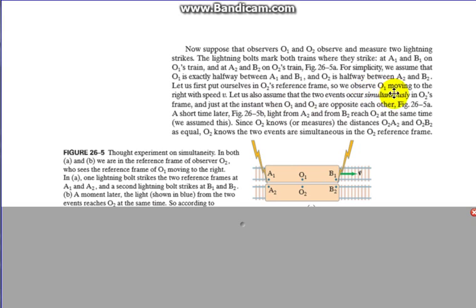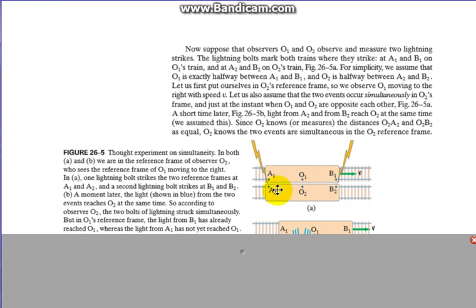So we observe O1 moving to the right with speed v. Let's assume that the two events occur simultaneously in O2's frame, and just at that instant when O1 and O2 are opposite. So they're right at this point. O1 is moving to the right, but for the moment when they're right across from each other, the lightning strikes both cars at those locations. A short time later, light from A2 and from B2 reaches O2 at the same time. Since O2 knows or measures the distance between here and here is equal, he or she knows that it's simultaneous.